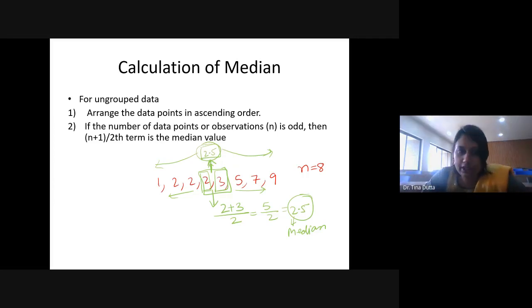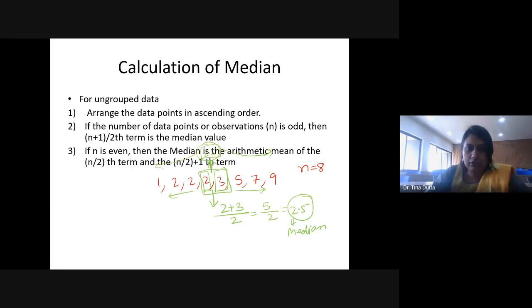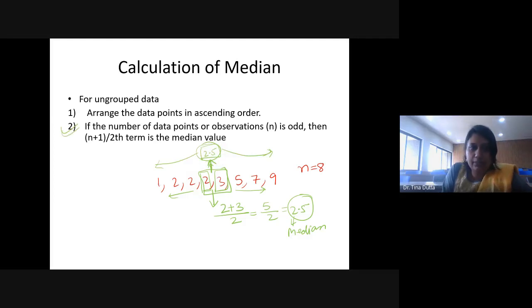So there are two types of formula in case of raw data or ungrouped data. One is when you have an odd number of data points, you just have to pick the middlemost value, right? And when you have an even number of observations, you have to pick 2 middlemost values and then calculate the arithmetic mean of those 2 middlemost values, right? So in terms of formula, if the number of data points or observations, denoted by n, is odd, then the (n plus 1) by 2th term is the median value.